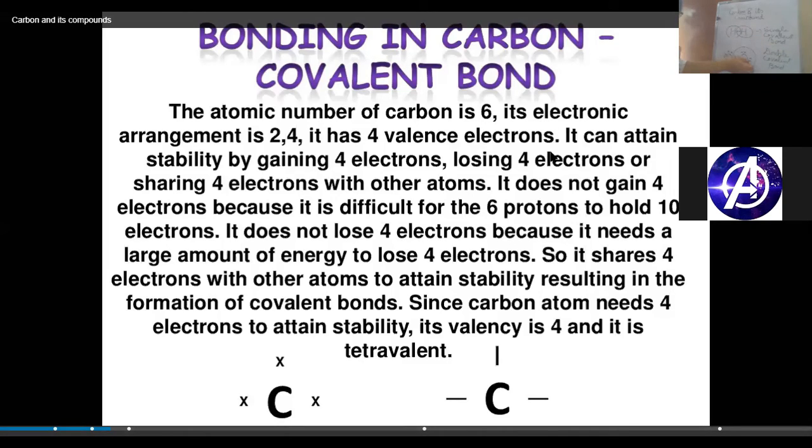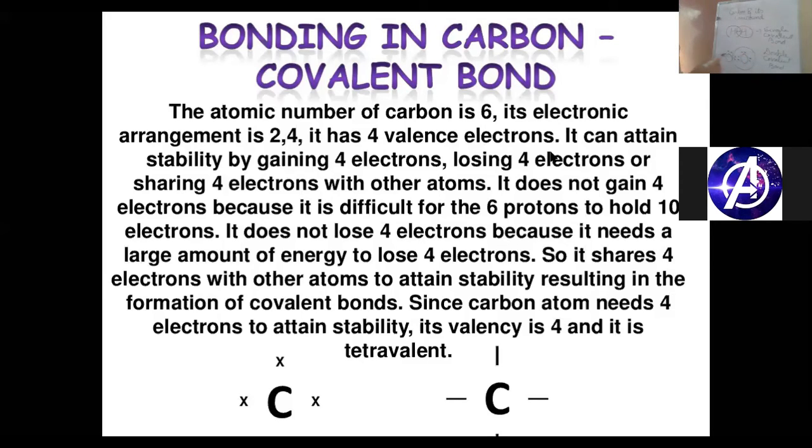Yes, let's find out. 1, 2, 3, 4, 5, 6, 7, 8, because the shared pair will be counted towards both, and this has achieved 8 electrons, so it has become stable. The other atom has also achieved 8 electrons in its last shell, and it has become stable, like 1, 2, 3, 4, 5, 6, 7.